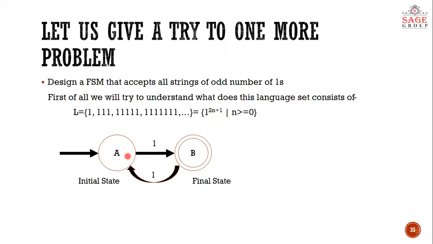What is happening in the case of 3 ones? 1 2 3 ones. So again you are reaching state B, that is the final state, and you can say it is a valid string, and so on. In this manner, you can make every string of this language set accepted by this machine.